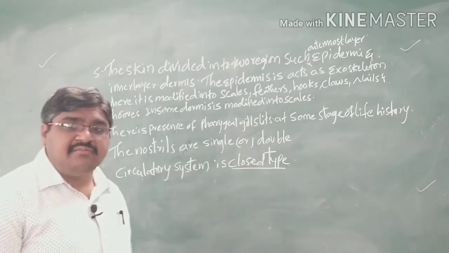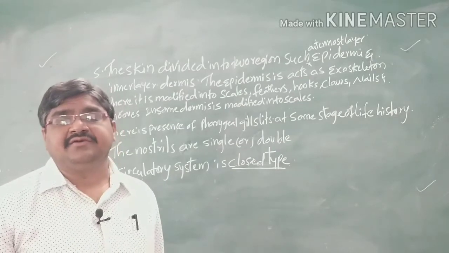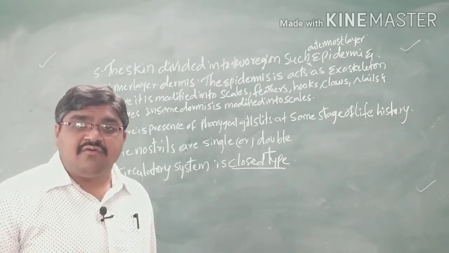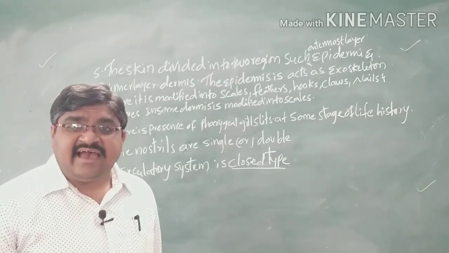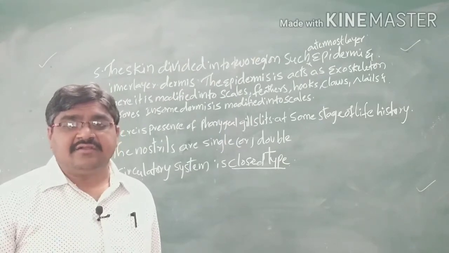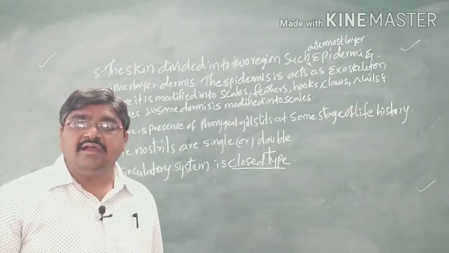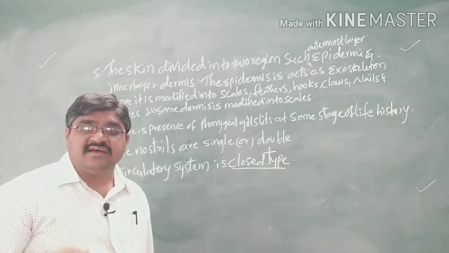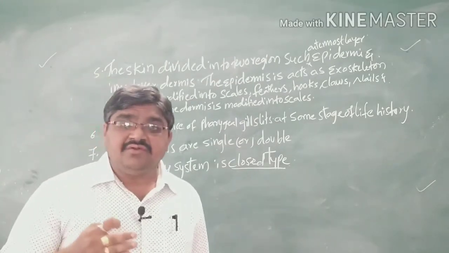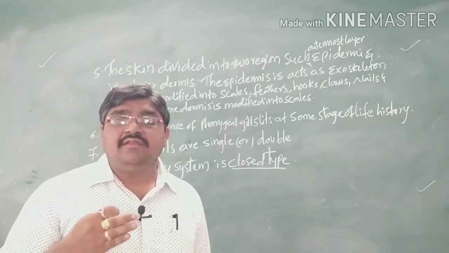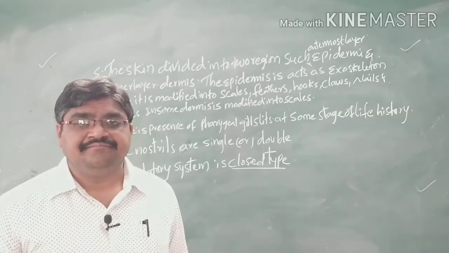And here the respiratory pigment is hemoglobin. Due to the hemoglobin dissolved in the plasma of the blood, it appears red in color. In all vertebrates, the color of the blood is red, due to the presence of hemoglobin dissolved in the plasma of the blood.